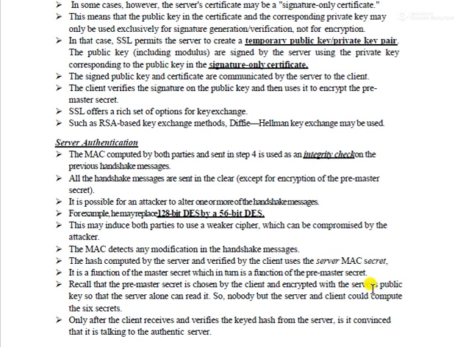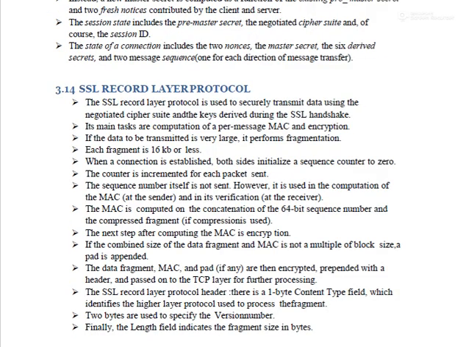So next one is the SSL record layer protocol. The SSL record layer protocol is mainly used to transmit the data and check the integrity. Encryption methods and authentication are all checked in this SSL record layer protocol. Its main tasks are computing the per-message MAC and encryption.